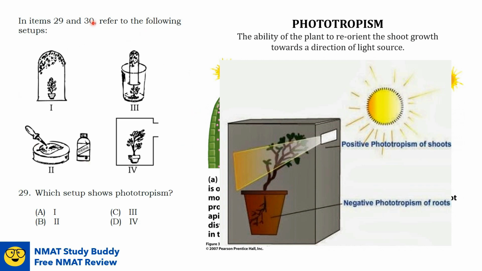So going back here to our options, we have four setups. Among these, the only setup that resembles this experiment is the fourth setup. So this is now our answer. We have here a plant inside a box, and a window that will allow the light to pass through. And you will notice here also that the plant grows towards the light source, or it exhibits positive phototropism. Again, this is the setup that shows phototropism.